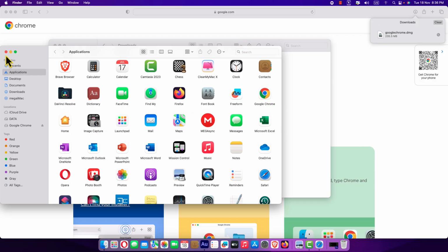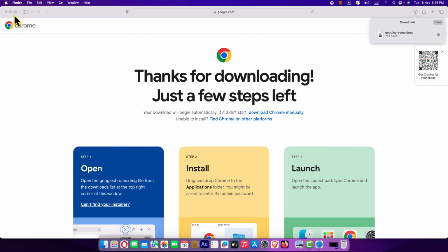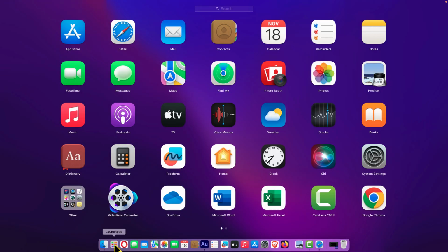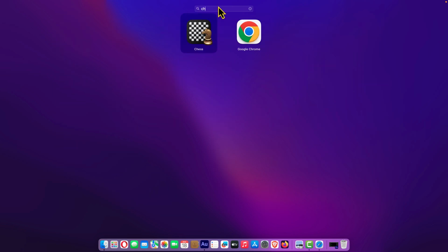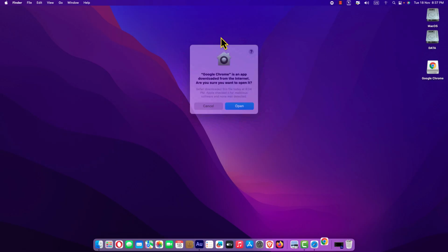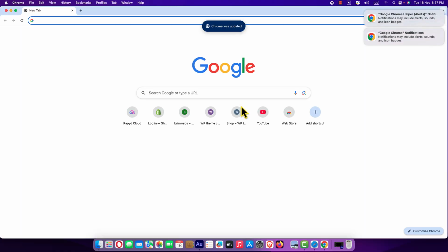Now we are going to launch the Google Chrome browser. I'm going to close everything and come over here to the Launchpad and search for Chrome. Here is the Chrome browser. Just click on it. Click Open. And here you can see we could successfully install the Google Chrome browser.